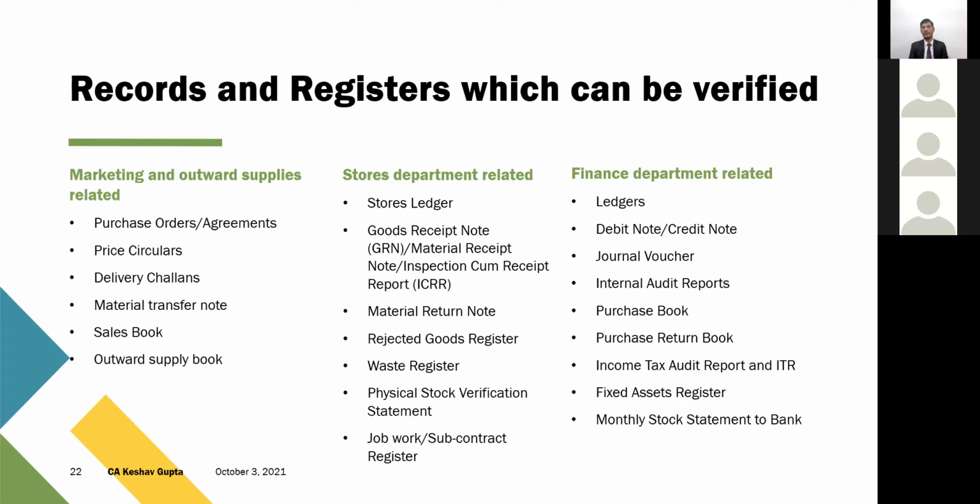But they have information, and these informations are shared across now. All the departments are aligned and linked. Even there, they can evaluate your monthly stock statement submitted to the bank. So this is just an illustrative list. This is not comprehensive. You must see that whenever your assessee receives such notices, these records and registers are maintained properly.